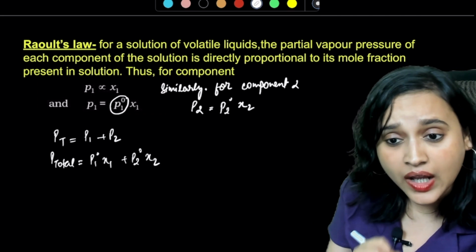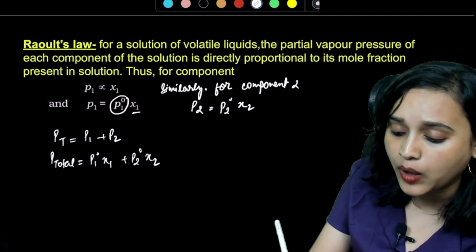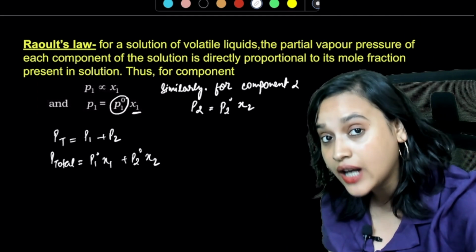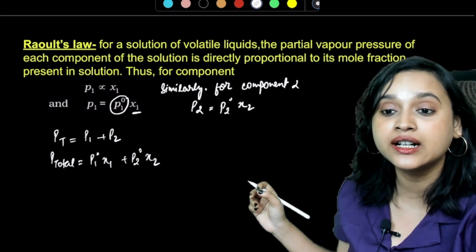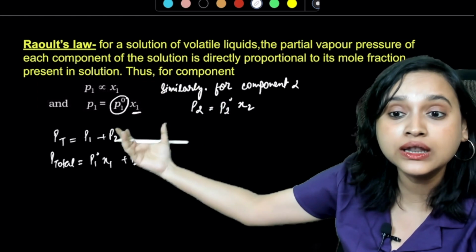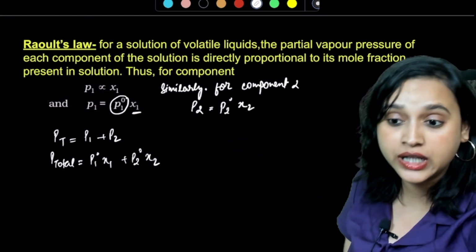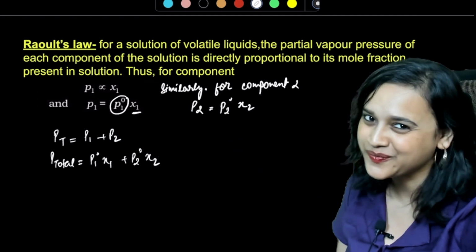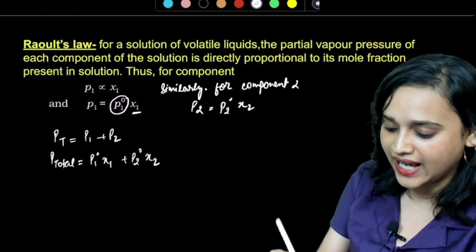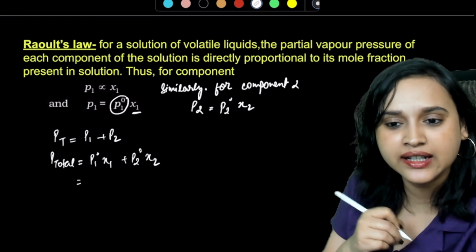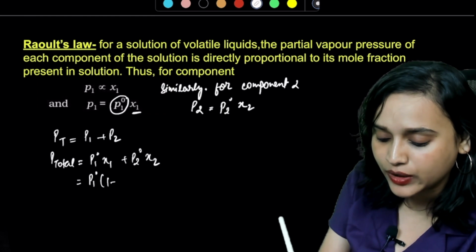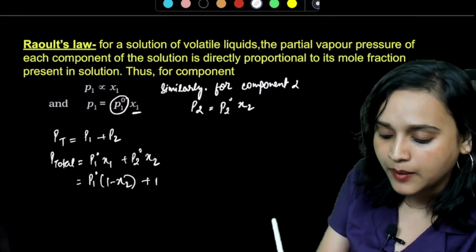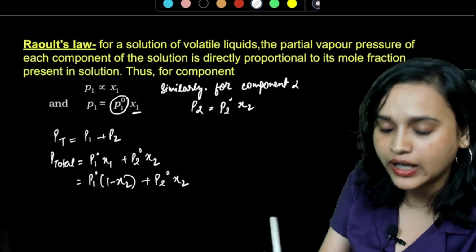Absolutely. Now guys, what is chi1? Do you remember from your 11th standard, I hope, that the summation of all the mole fractions is supposed to be equal to 1? Correct? So that means instead of writing chi1, can I write it as P1 naught multiplied with (1 minus chi2) plus P2 naught chi2? Can I write it like this?